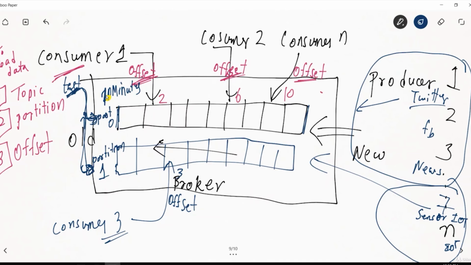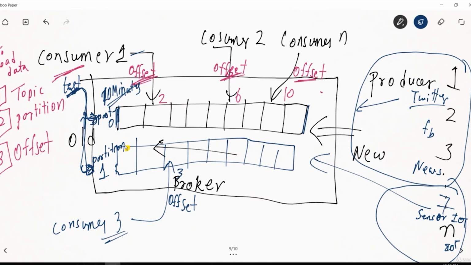So whatever data was passed in the last 10 minutes will be automatically flushed. In these 10 minutes, whatever data is coming from Twitter will go on being pushed continuously from this side, and the consumer will continuously read the data. It will go on increasing the offset and reading the next data. It is just like a file system: my data is getting pushed from the bottom, and from the top someone is reading the data continuously. After 10 minutes the old data will always be cleared.